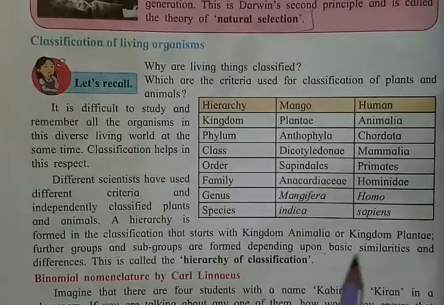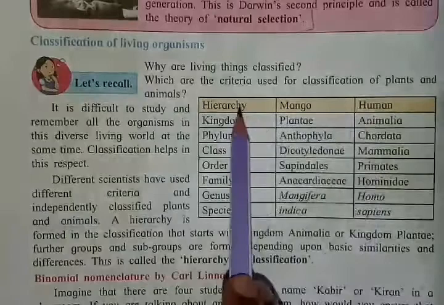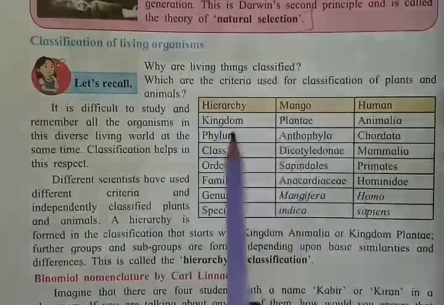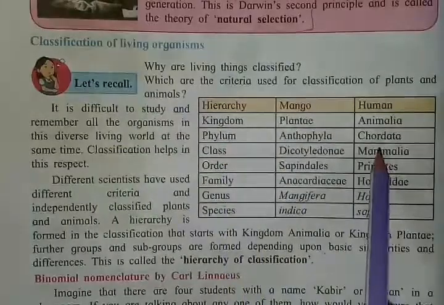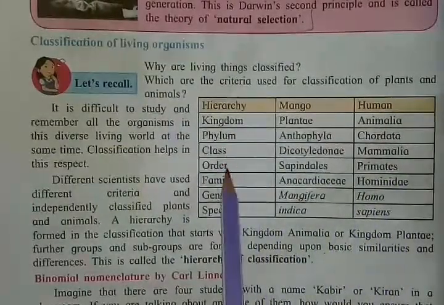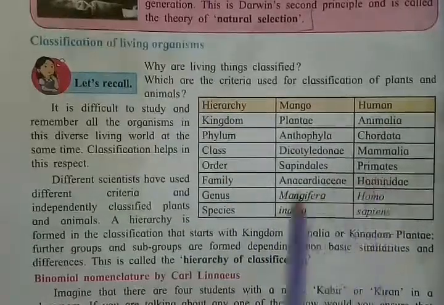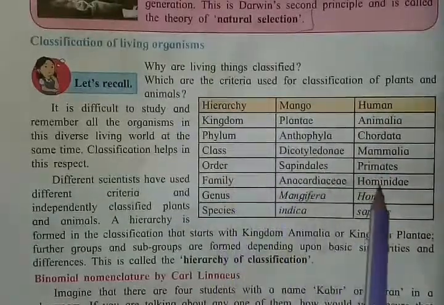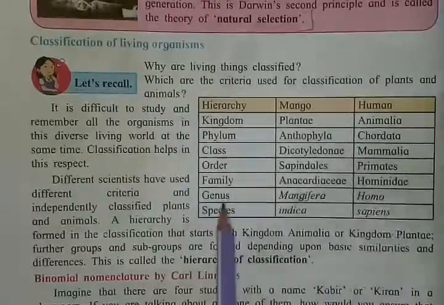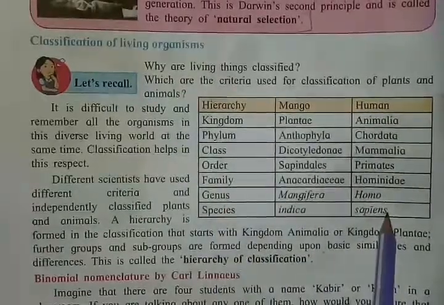Same applies for the human. What is the kingdom of human? Humans are included in Animalia. What is the phylum of humans? That is Chordata. What is the class of humans? Mammalia. What is the order? Primates. What is the family? Hominidae. What is genus? That is Homo. What is species? That is Sapiens.